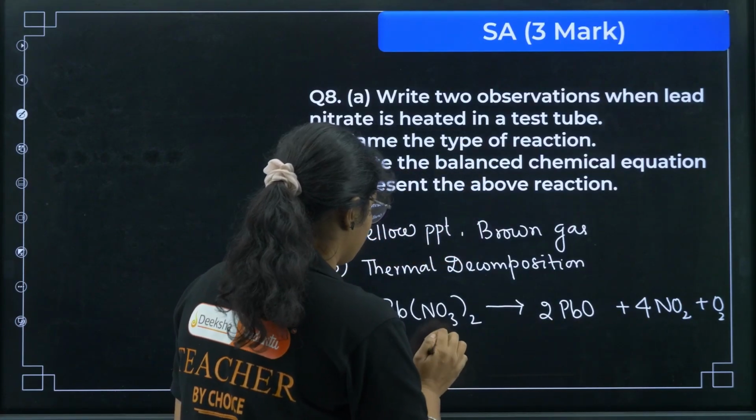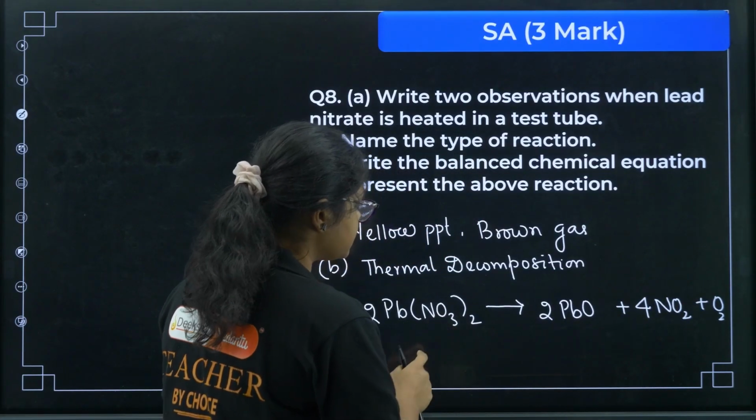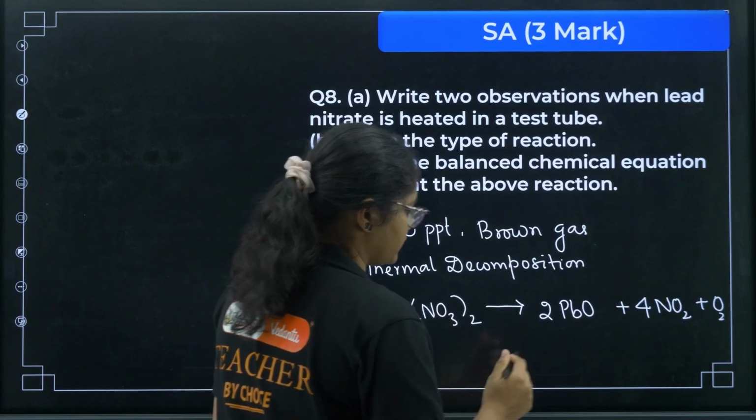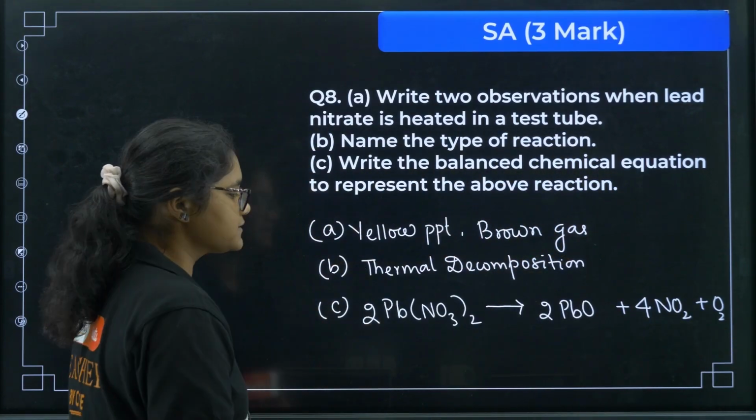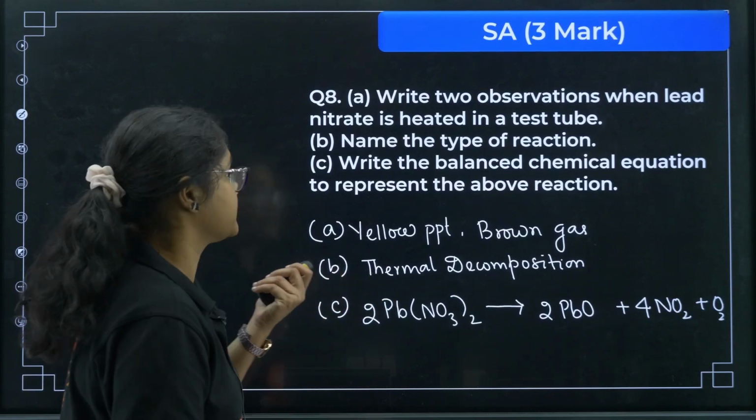Oxygen is, we have 6, 6, 12 oxygens are there, right? So here if you see with 4 2s are 8, 9, 10, 11, 12. So yes, it is balanced. So this is the answer for this question.